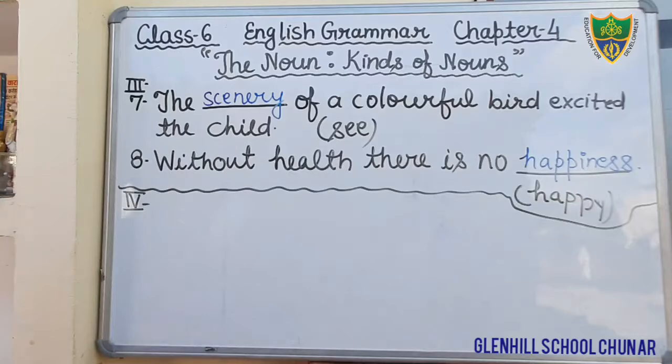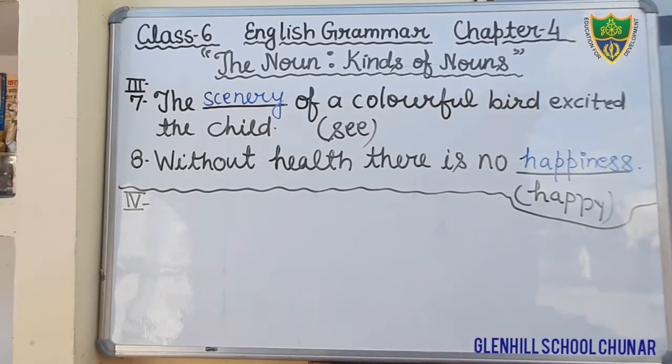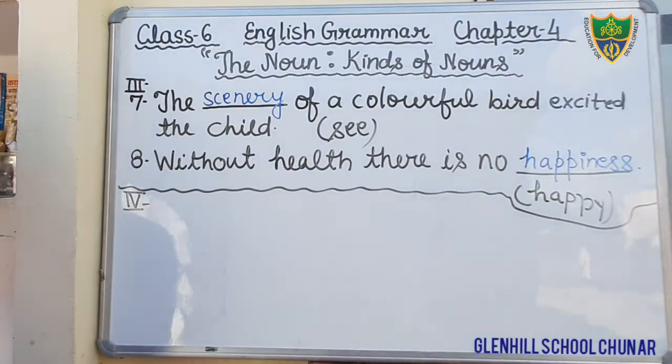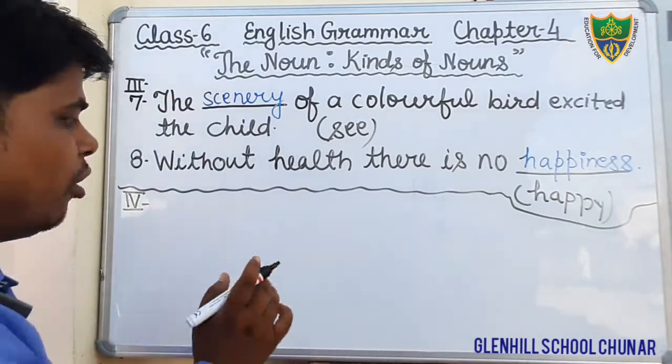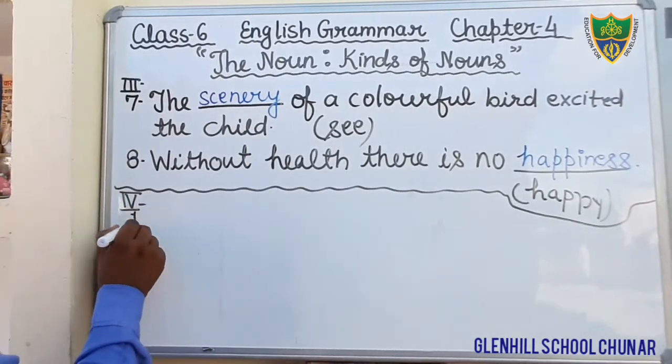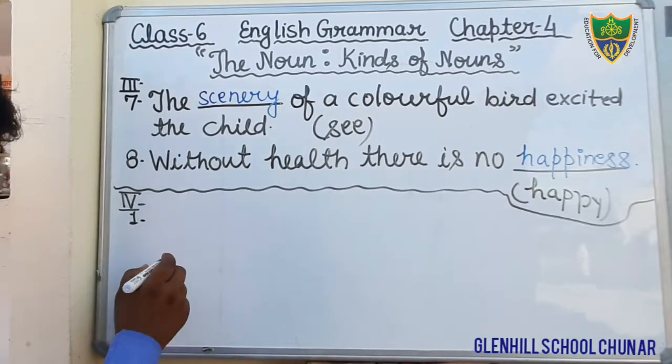The first question is: Our team won the match by 50 runs. Dear students, in this question, just see, your collective noun is given: our team. The first question is here, you have to underline the collective nouns. I am going to write the first question. Our team won.